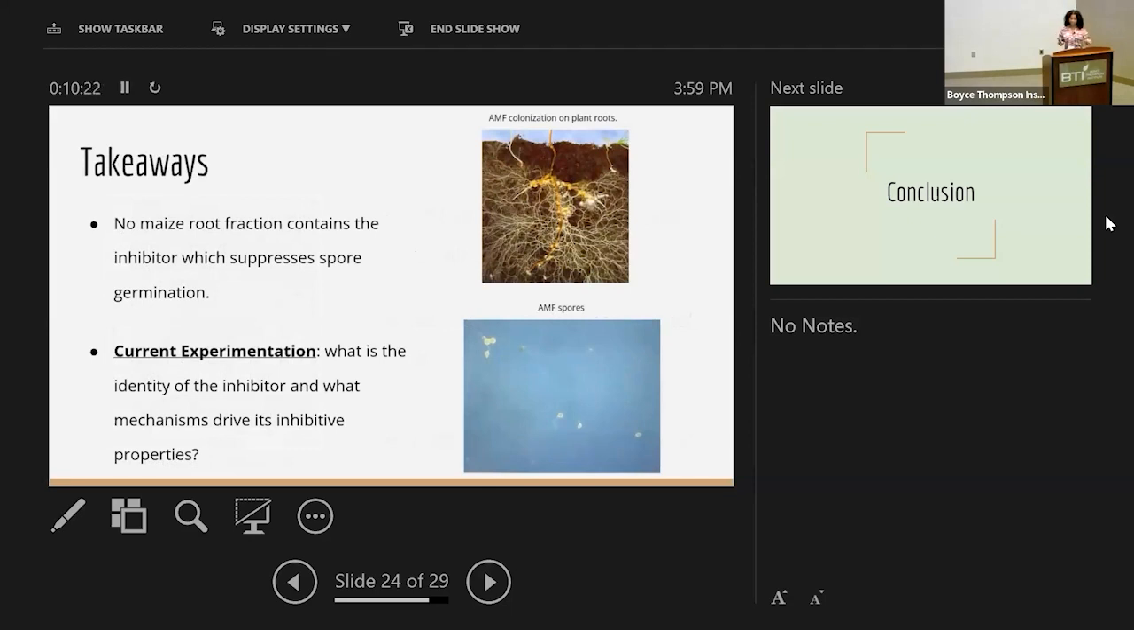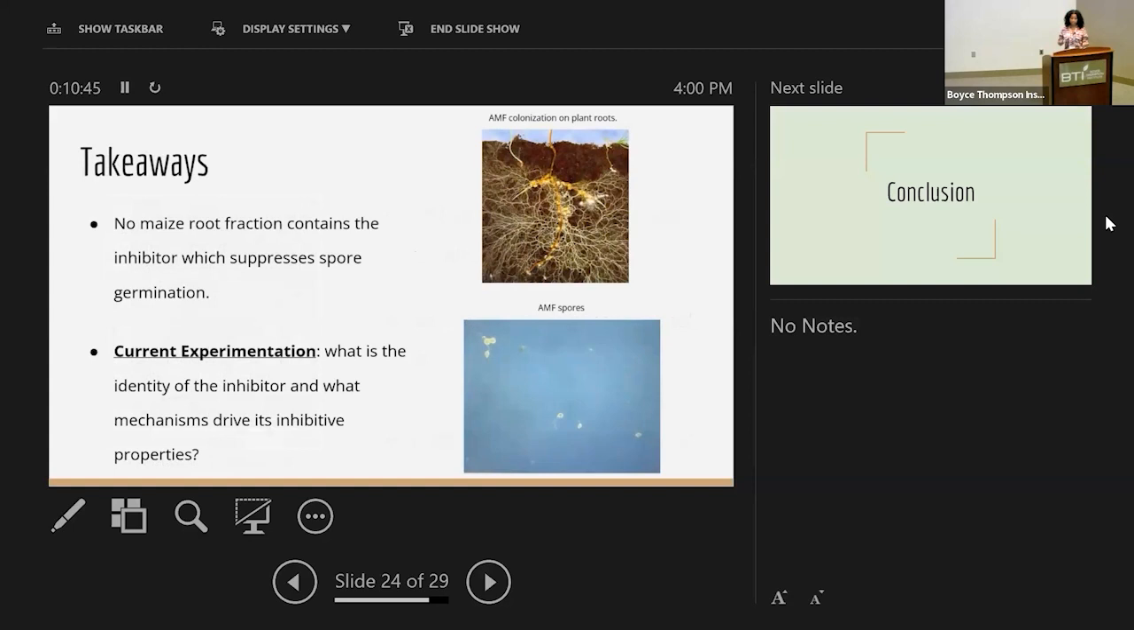So with this experiment, we had 36 plates in total. And so we'd like to maybe double or triple the size of the plates. And also, we could use older maize samples. So instead of 2-week-old maize, similarly use 1-month-old maize or even older than that. And so from this experiment, we learned that there wasn't a maize fraction which we identified that contains the inhibitor that we were looking for.